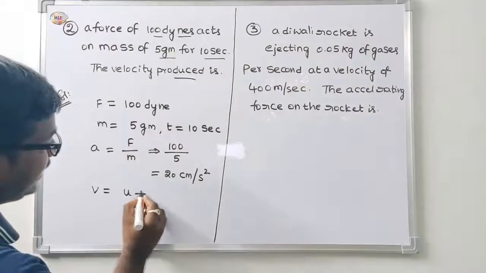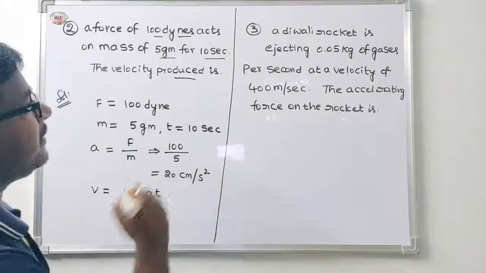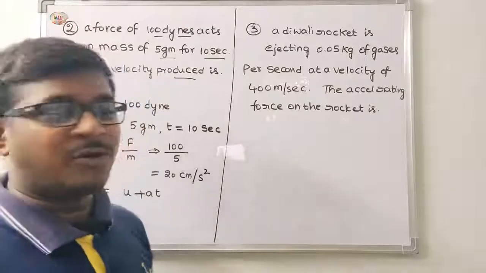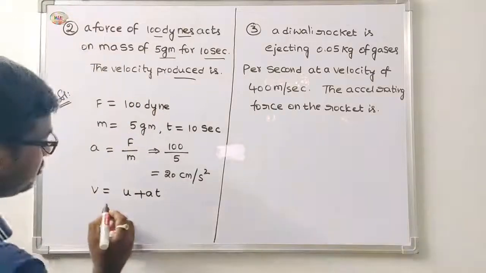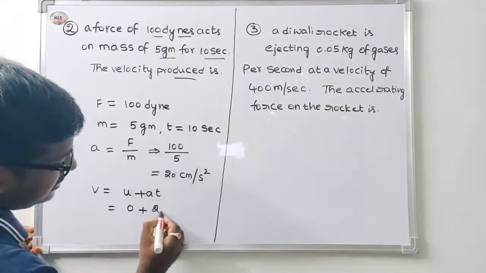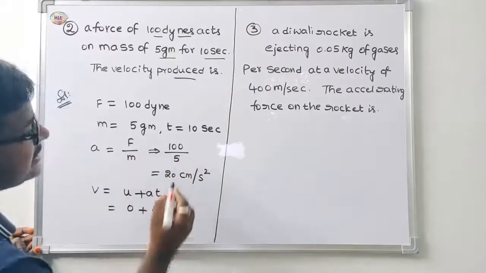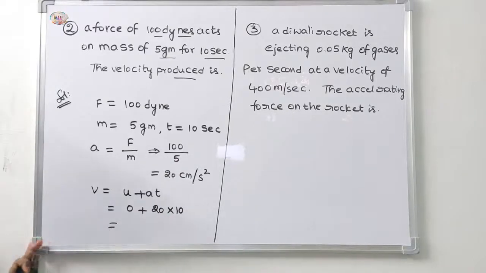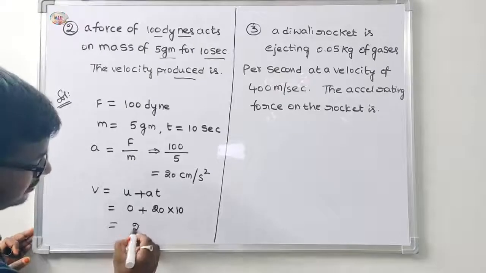Before coming to motion, the body will be at rest position. The body will be at rest means 0 plus 20 into t is equal to 10. 20 into 10, 200. 200 centimeter per second.